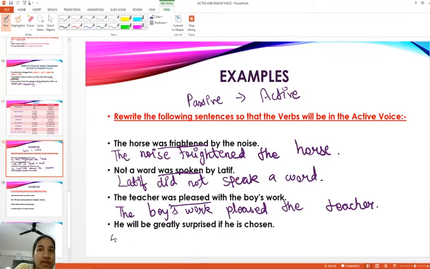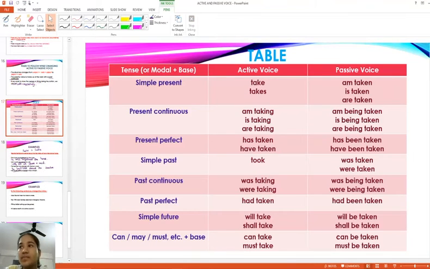Or if he is chosen, he'll be greatly surprised. Will that be correct? It's not going to be correct because we are just interchanging it, but we have to change the verb also, right? That's the major thing. So here, will be greatly surprised. That means will be. So when we add be, you see, will be surprised.